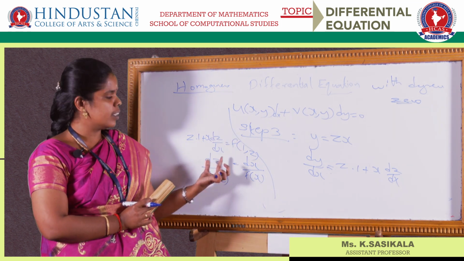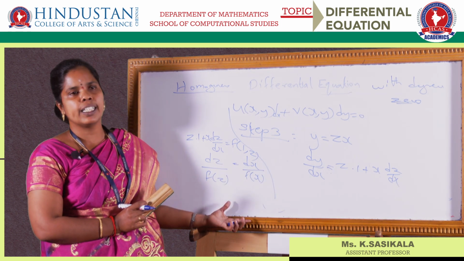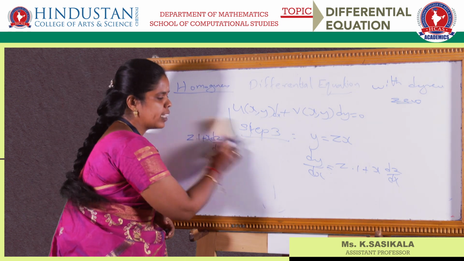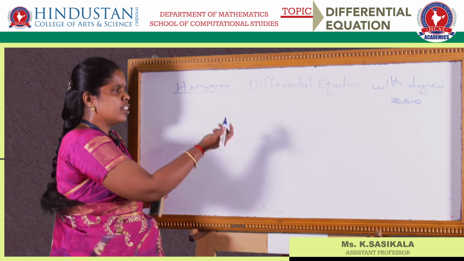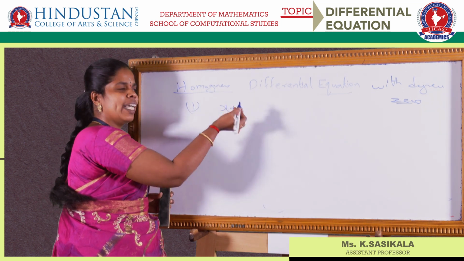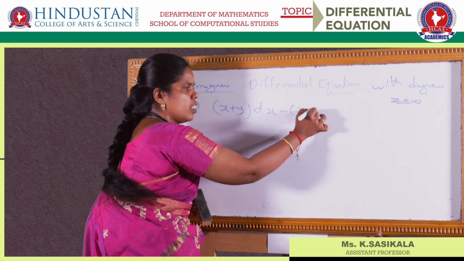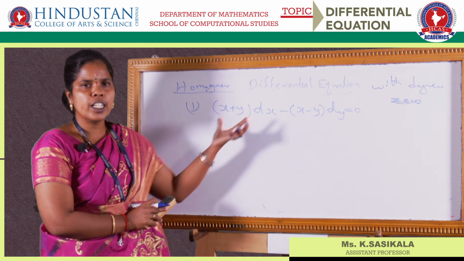Once you are able to separate dz and dx, you just integrate it and solve this problem. This I can explain in terms of an example. Suppose you consider a question: x plus y into dx minus x minus y into dy is equal to 0. So this is your given problem.